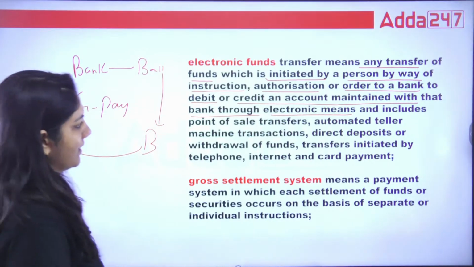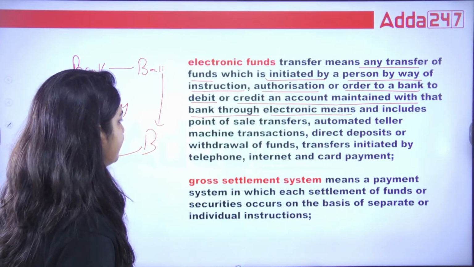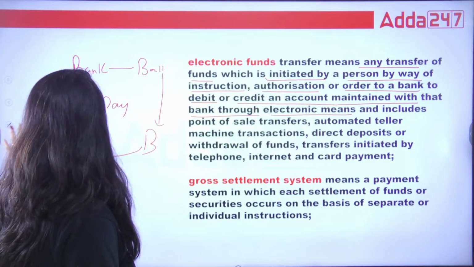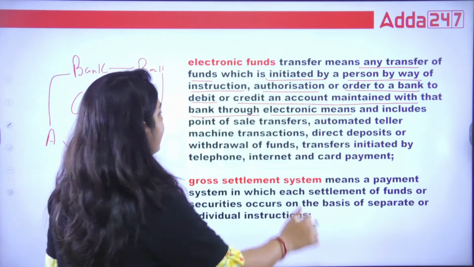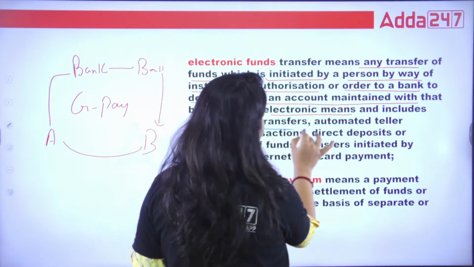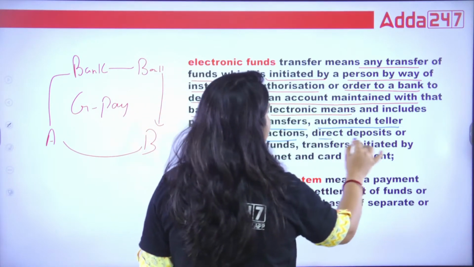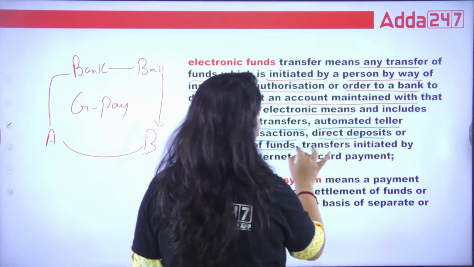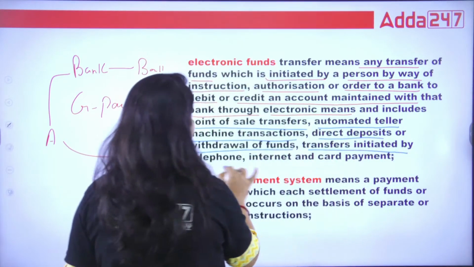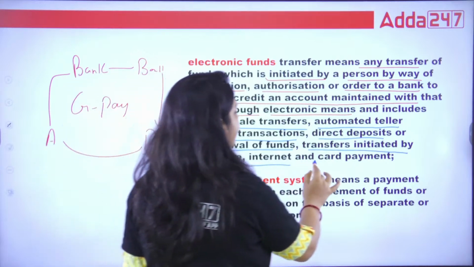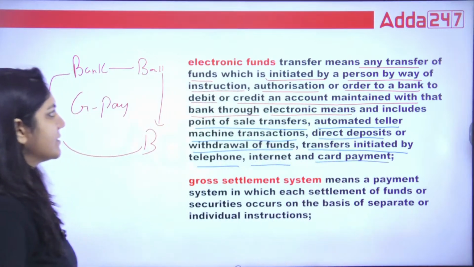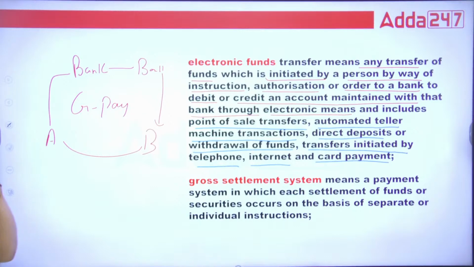Okay, so that's it. And what it includes, as you can easily see, is point of sale transfer, automated teller machine transaction, direct deposit, withdrawal of funds, transfer initiated by telephone, internet, card payment, etc. So this is called electronic fund transfer.